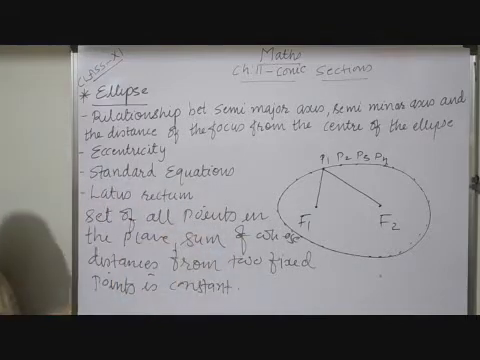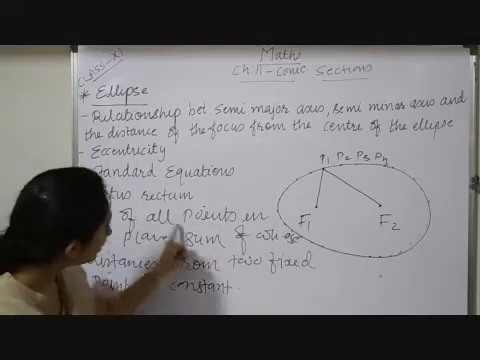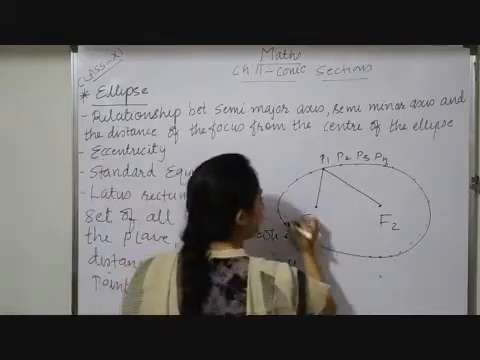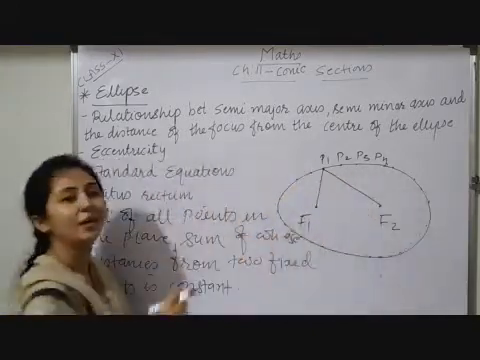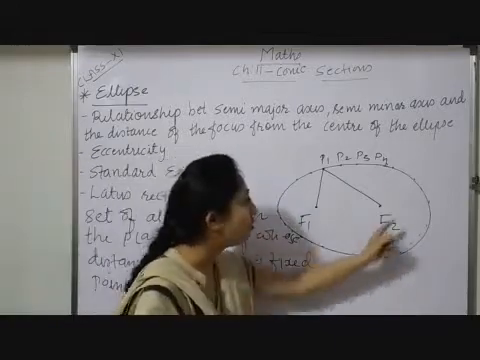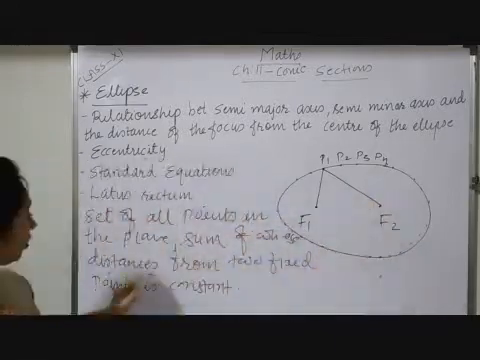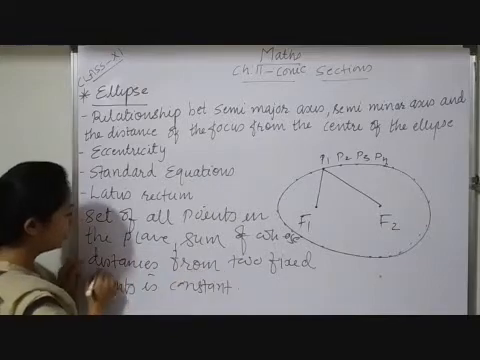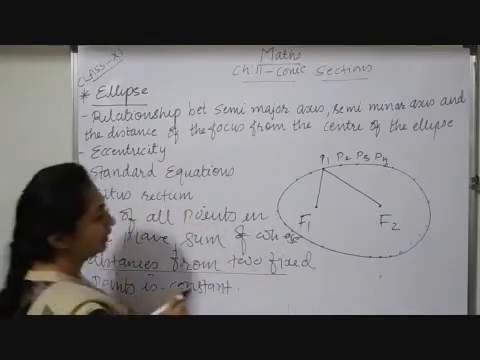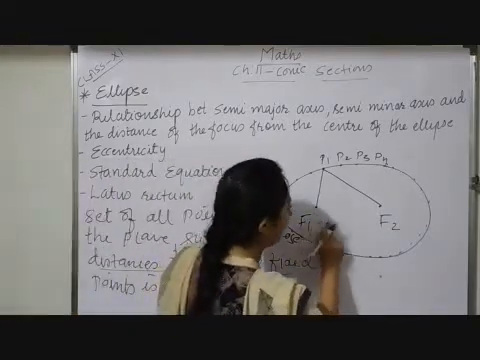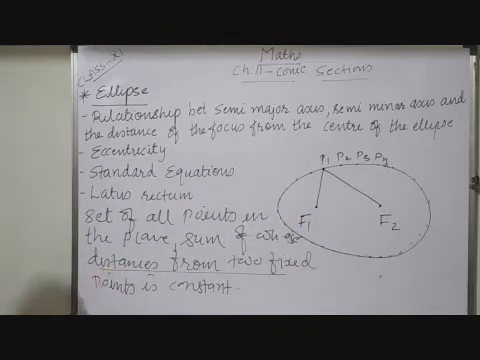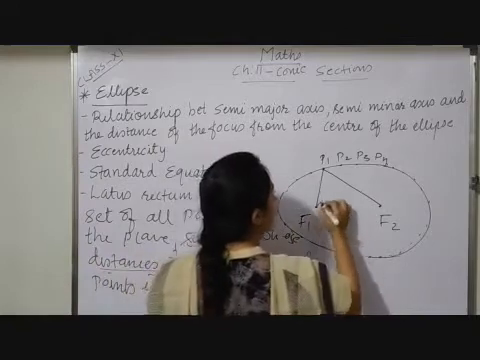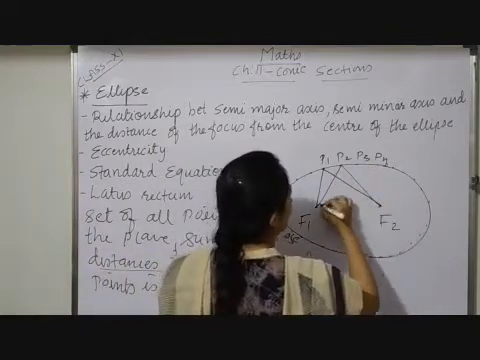Now what does it mean? It is a set of all points. Observe, this curve passes through all these points. So it is a set of all points in a plane whose distances from two fixed points, let me consider the two fixed points to be F1 and F2, the sum is constant. It means suppose we have distances like this.